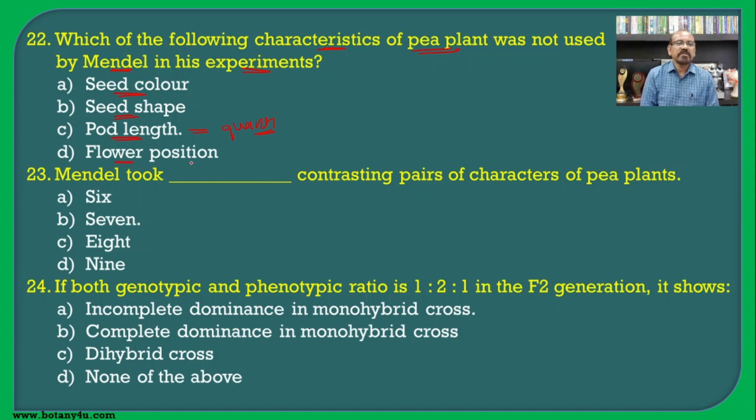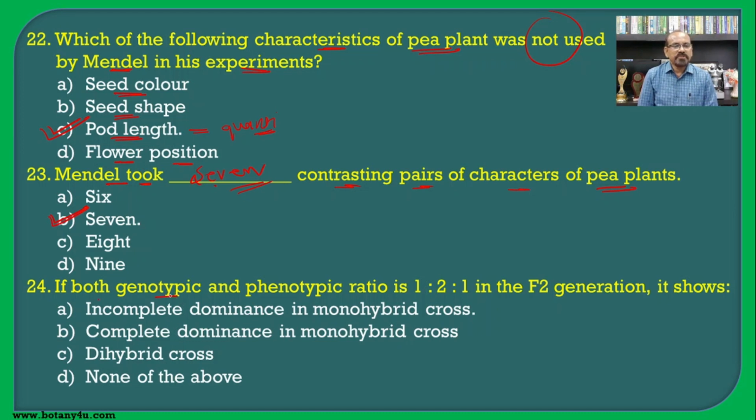Then flower position, that is terminal and axillary, was also considered by Mendel. Hence the character not used by Mendel is pod length, and hence it is the correct answer. Mendel took contrasting pairs of characters of the pea plant. Already we know that 7 pairs of contrasting characters were considered by Mendel for his experiments.